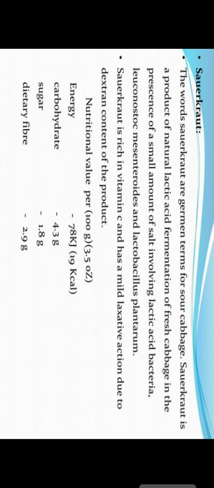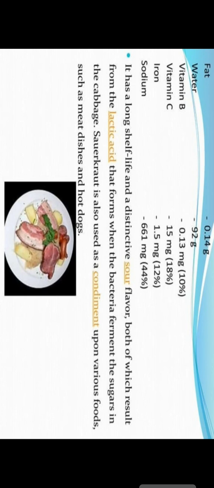Now sauerkraut is the German term for cabbage. It is the product of the natural lactic acid fermentation of fresh cabbage in the presence of a small amount of salt, with lactic acid bacteria included. Sauerkraut is rich in vitamin C. Nutritionally, carbohydrate is about 4.3 grams and sugar is about 1.8 grams, and dietary fibers are also there.